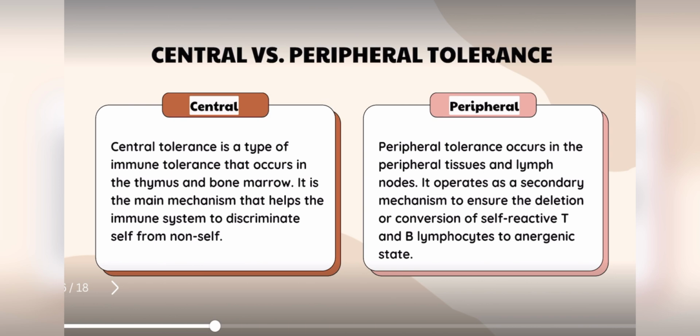Now, by definition, central tolerance is a type of immune tolerance that occurs in the thymus and bone marrow. It is the main mechanism that helps the immune system to discriminate self from non-self, while peripheral tolerance occurs in the peripheral tissues and lymph nodes. It operates as a secondary mechanism to ensure the deletion and conversion of self-reactive T and B lymphocytes to an anergic state.